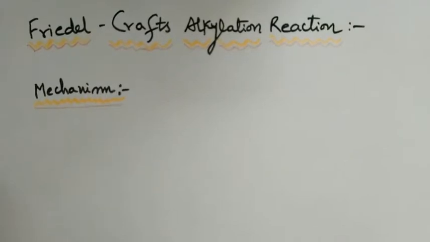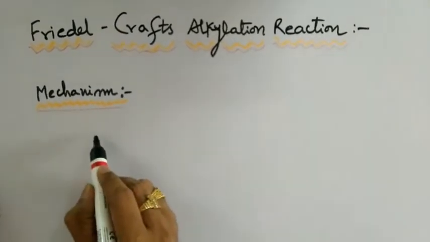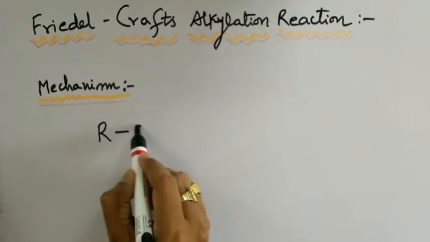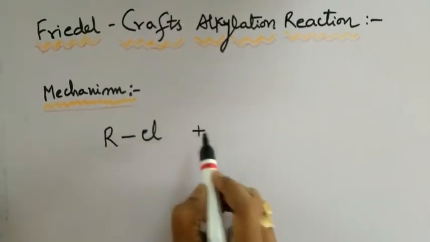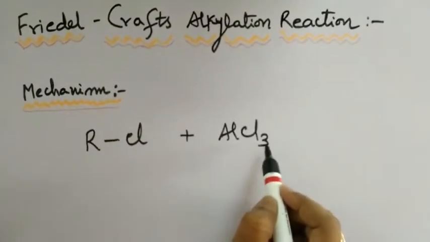Let's go to the board to discuss the electrophilic substitution reaction mechanism of benzene, especially with reference to Friedel-Crafts alkylation and acylation. When we focus on the mechanism of this particular reaction, initially an alkyl halide molecule, I am taking alkyl chloride here, will react with AlCl3 molecule, which is acting as a Lewis acid.